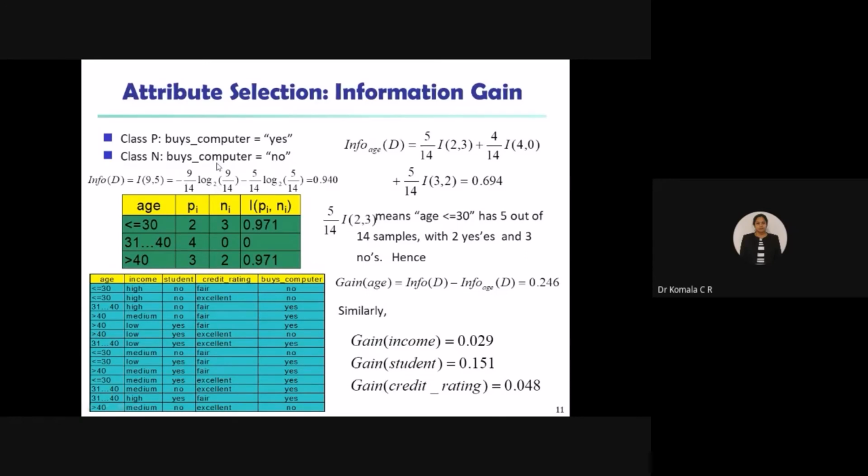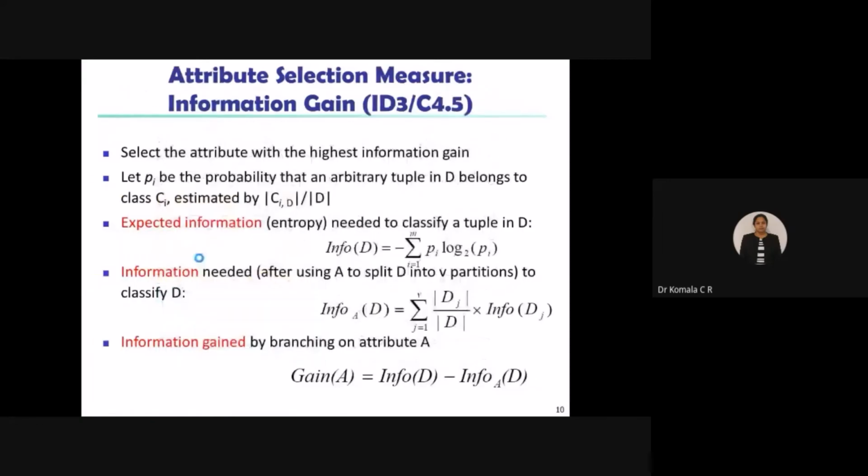Fine, this is with respect to the first parameter. Same way you write it for the second parameter, minus with respect to Ni now. So how do we write it now? What is the value of Ni now? 5 here. So 5 by 14, total, and we have got the result for the first equation. Now the second equation, with A in place, I want to check for age. So this is the equation.